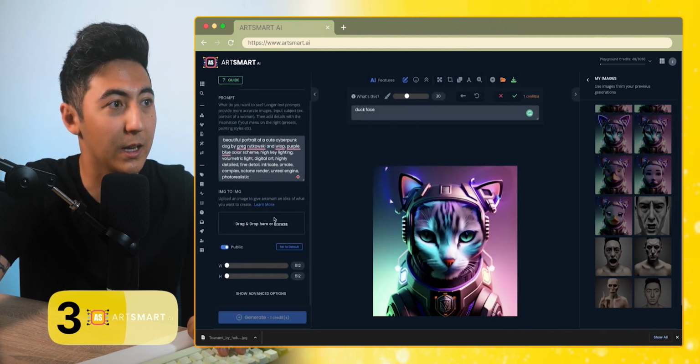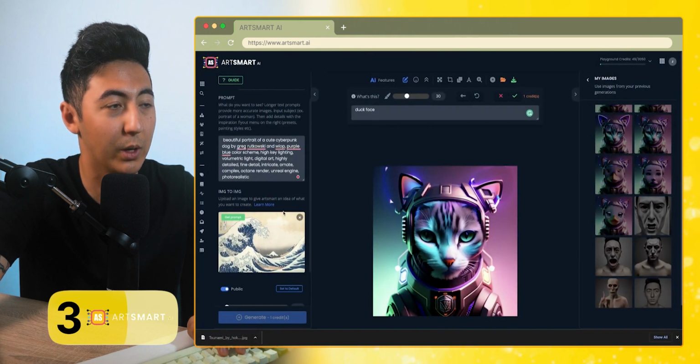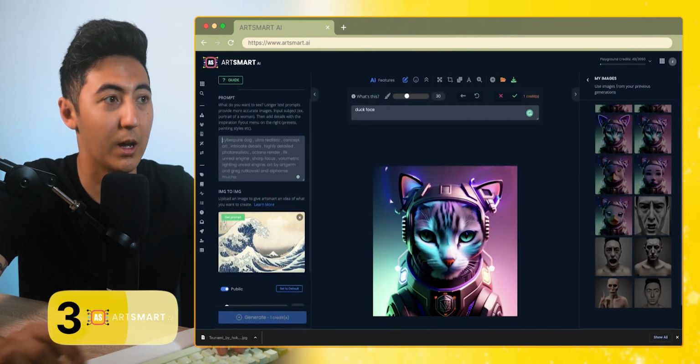Now I've got the cat. The image to image, I'm going to show you briefly how this one works. So I've got this image of the Great Wave off Kanagawa. This is one of my favorite pieces of art.